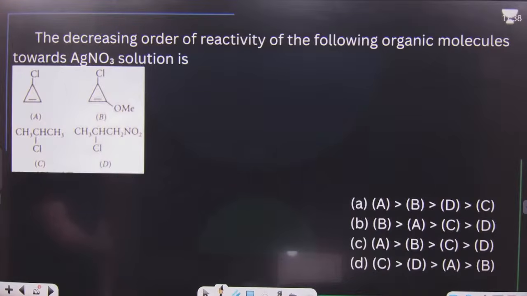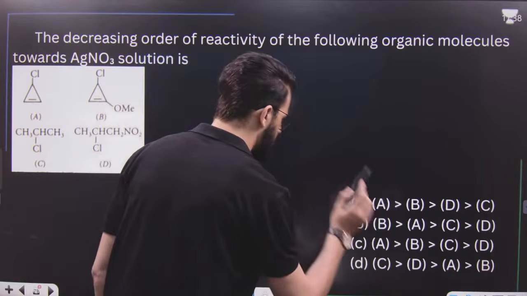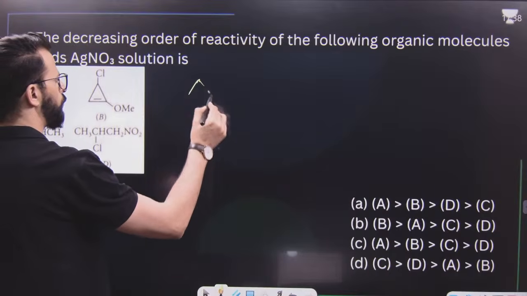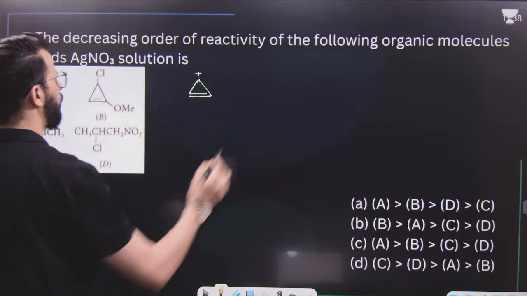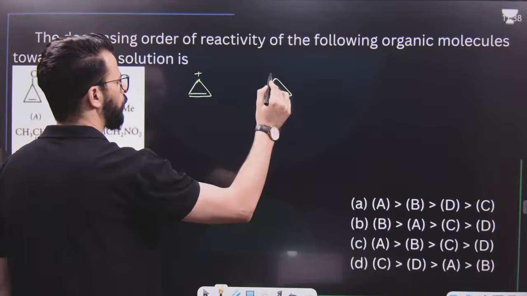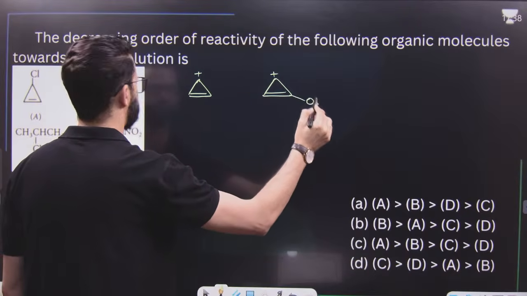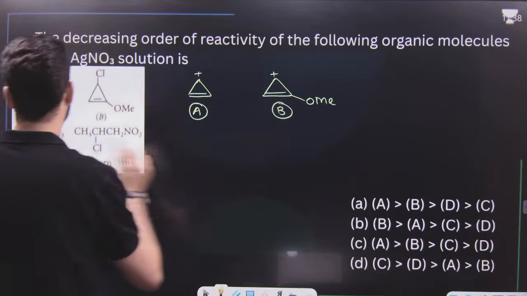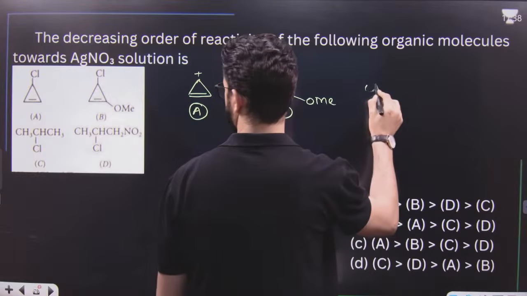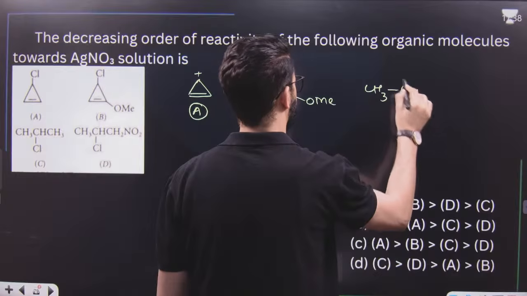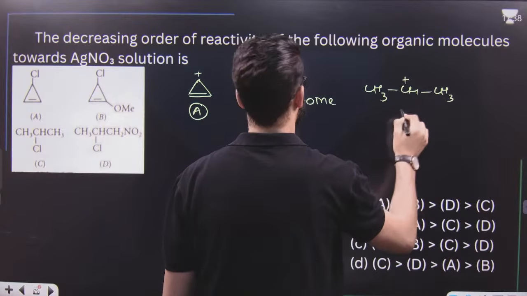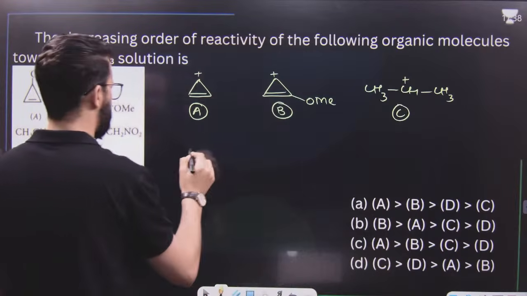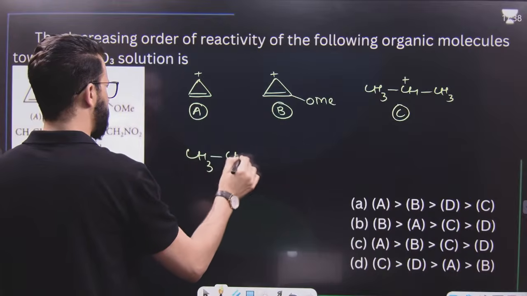Next, the decreasing order of reactivity of the following organic molecules towards AgNO3 solution. That means towards SN1 reaction. Towards SN1 reaction means you have to form a carbocation. First will form a carbocation like this. Second will form a carbocation like this. This is A carbocation, this is B carbocation. Carbocation of the third one will be like this. This will be a carbocation of C. Then this will be a carbocation of D.